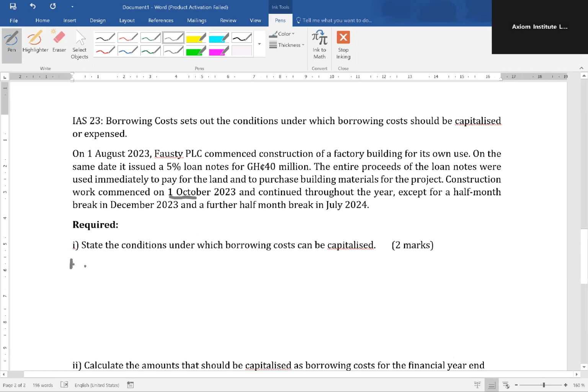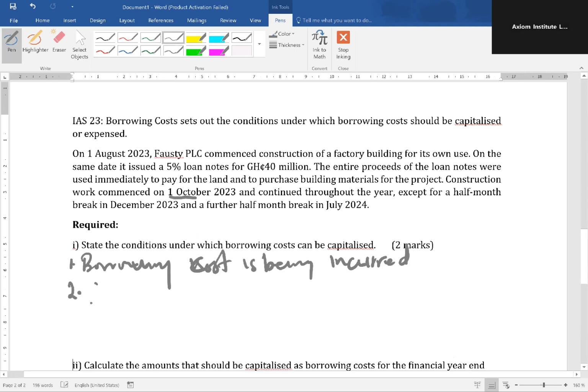One, borrowing cost is being incurred. What it means is that we should have gone for the loan and there should be interest on that loan that is active. So yeah, borrowing cost is being incurred.